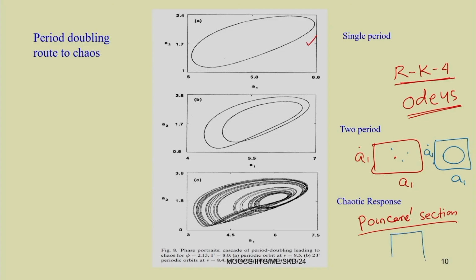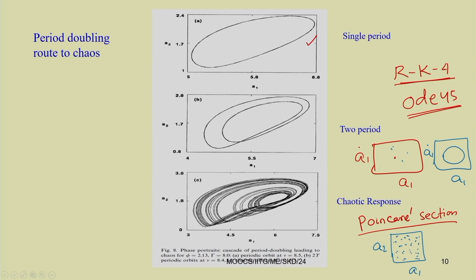When you are plotting A1 versus A2, these are 2 different states of the system. That is why it is known as state space. But when the response is chaotic, if you find the Poincare section, you can see that it will fill up the whole space.